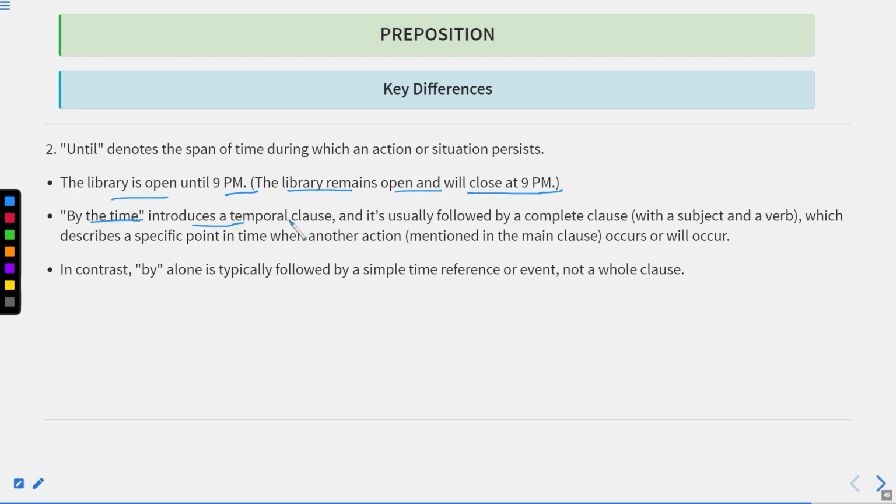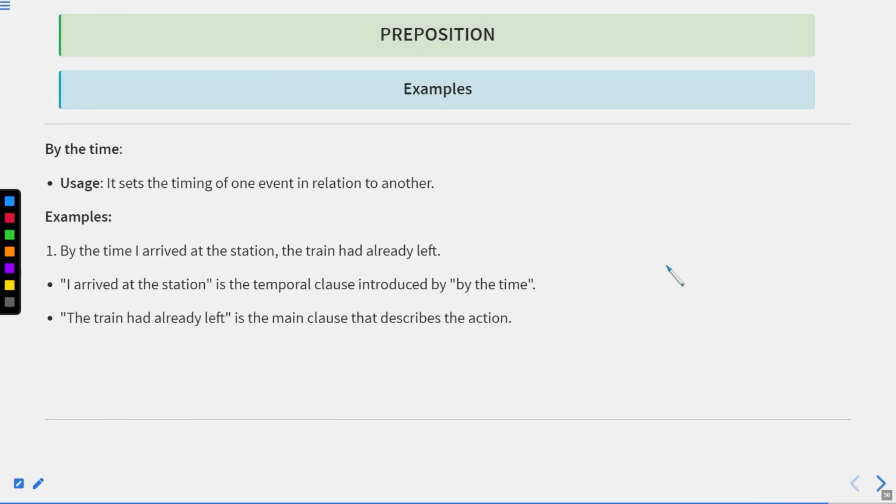By the time introduces a temporal clause, and it is usually followed by a complete clause with a subject and verb, which describes a specific point in time when another action mentioned in the main clause occurs or will occur. In contrast, by alone is typically followed by a simple time reference or event, not the whole clause. For example, by the time is actually used in the structure which is tense based.